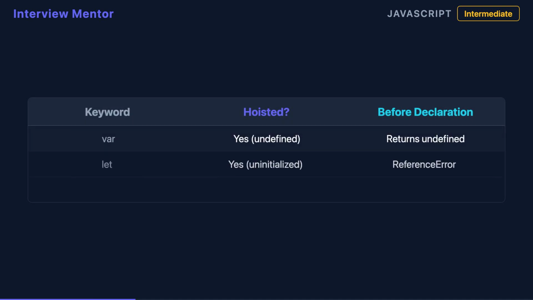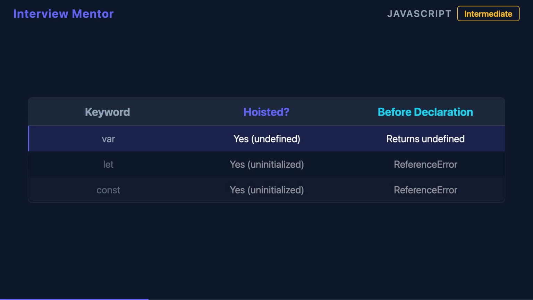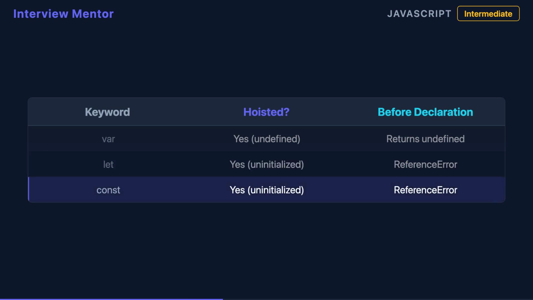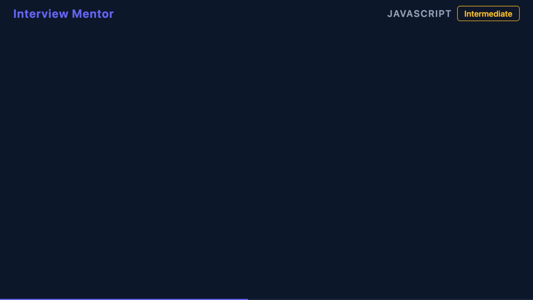And this is where var behaves differently. All three, var, let, and const, are hoisted to the top of their scope. But var is immediately initialized to undefined, so you can access it before its declaration without errors. Let and const, however, remain in an uninitialized state during the TDZ. Hoisting happened, but initialization is deferred.